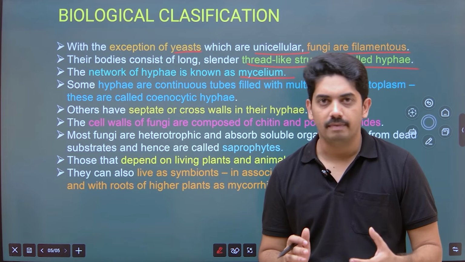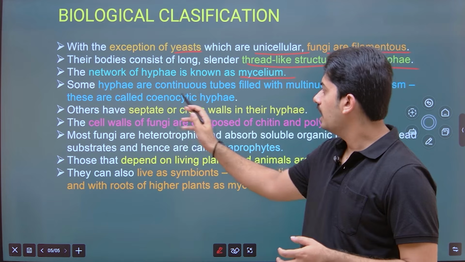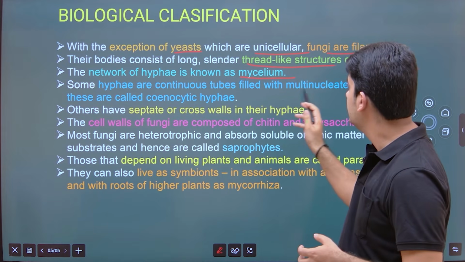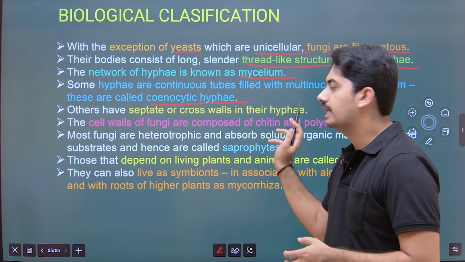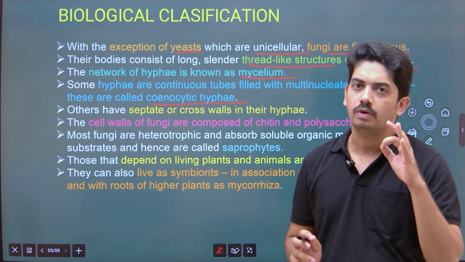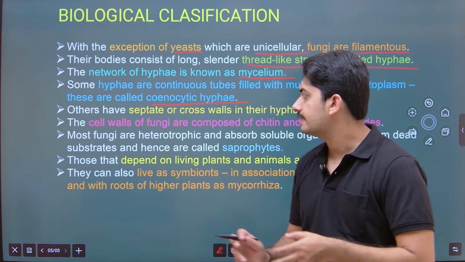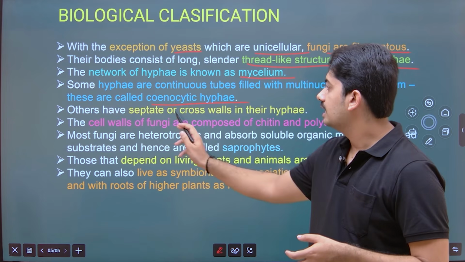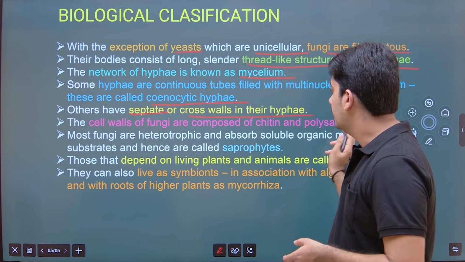That is called mycelium. Okay. Now, the hyphae are continuous tubes filled with multinucleated cytoplasm, and these are called cenocytic hyphae. A very important distinguishing character observed in one of the classes of fungus, that is Phycomycetes. Now, others are septate, meaning having cross walls in their hyphae.